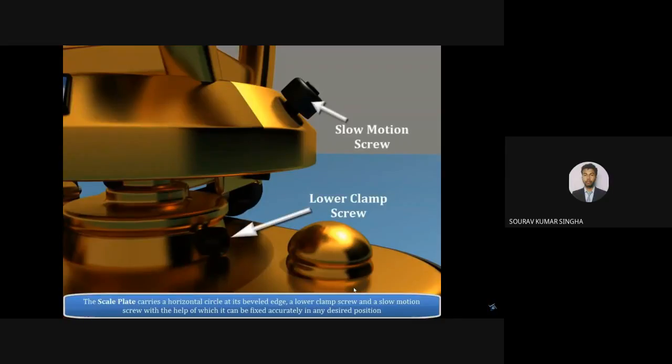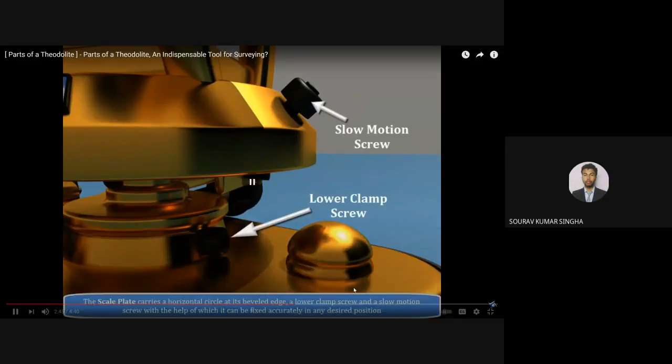This is the lower clamp screw and this is the slow motion screw. I have told you, lower clamp screw means you lock the lower plate, and this is the slow motion, that means the tangent screw. After locking this lower clamp screw, if you need a very slight move, for that case you can use this slow motion screw.